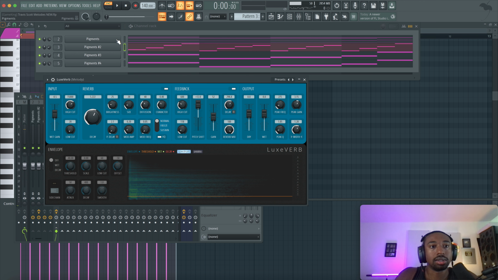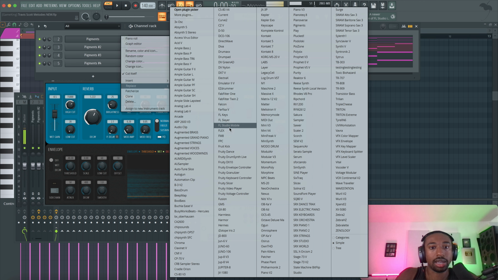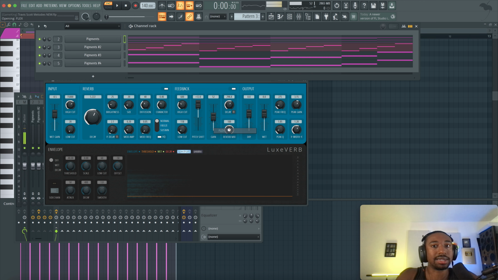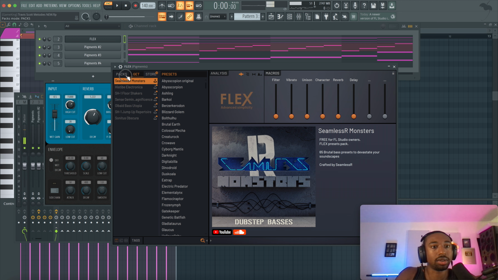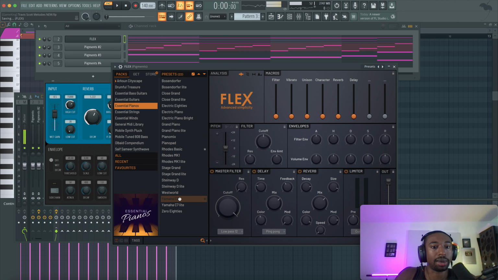Let's swap out these instruments just to show you guys you could do the same thing with stock stuff. So we're at 52 CPU. So I'm going to swap this out for stock plugins because it's about to blow up my computer if I don't. All right, so let's use Flex instead. And there's a good piano if you guys go to Essential Pianos, go to Yamaha C7. This one's really good. And just turn off these effects right here. Turn these off.